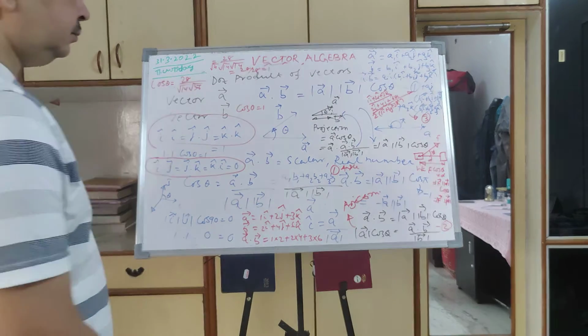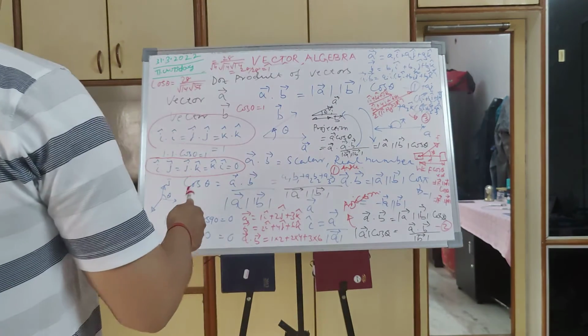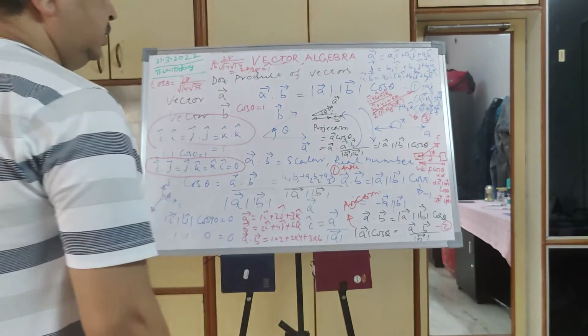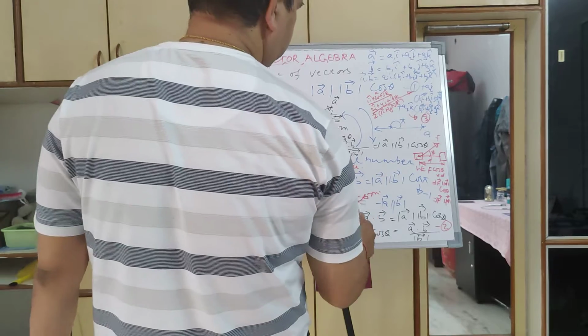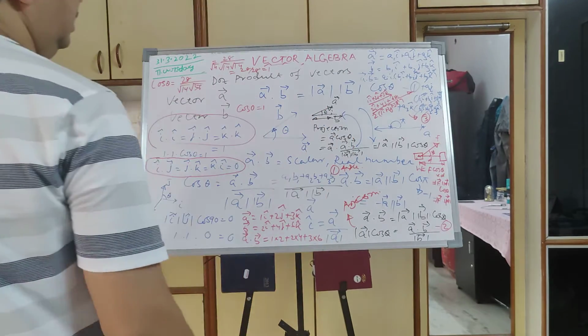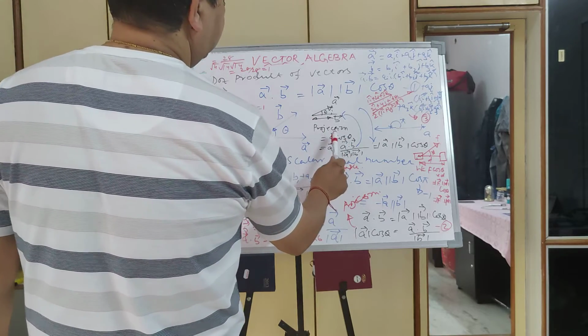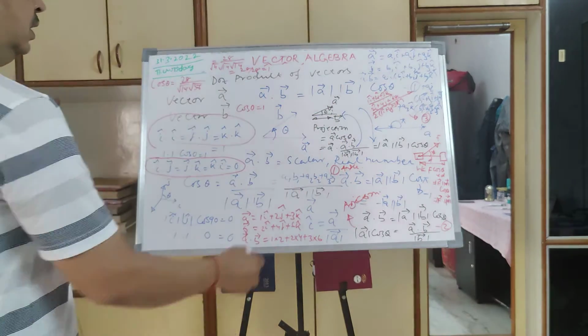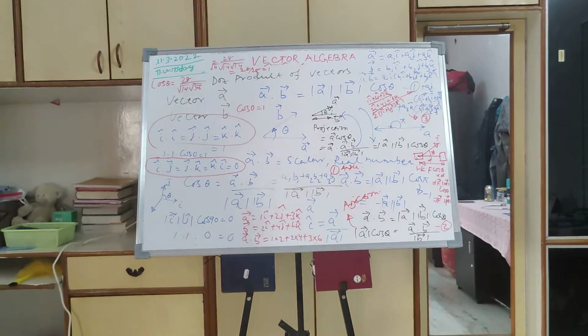Then we have studied projection. So the projection of vector A on vector B. Let us say this is vector A, this is vector B. So what is the projection? Projection is nothing but draw a perpendicular and this much distance is the projection. So A cos theta is the projection.